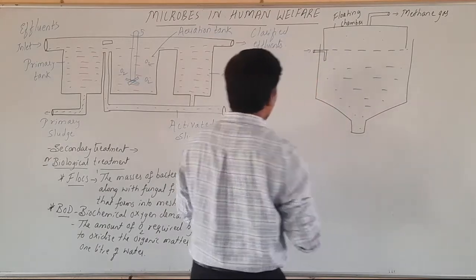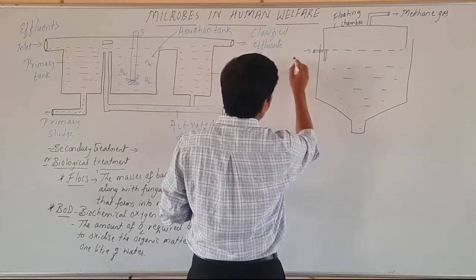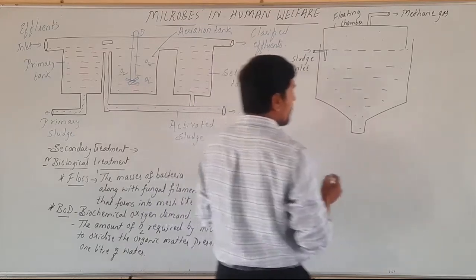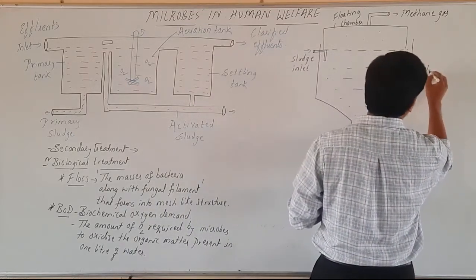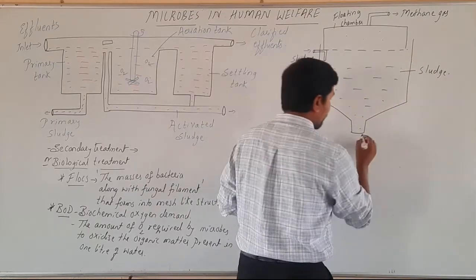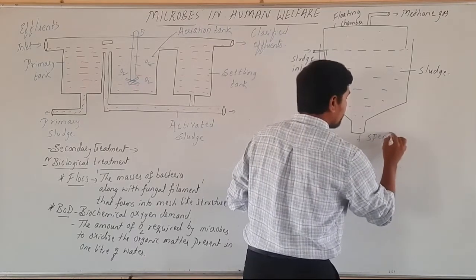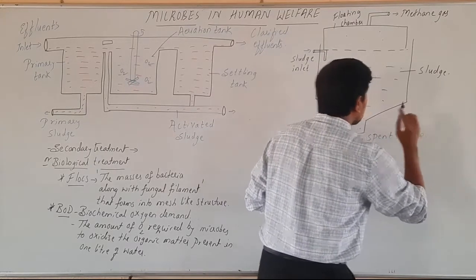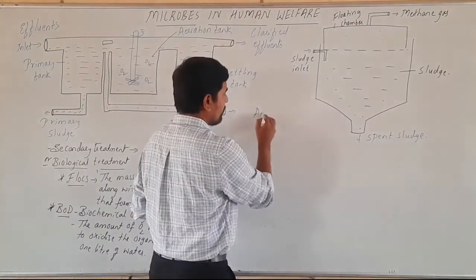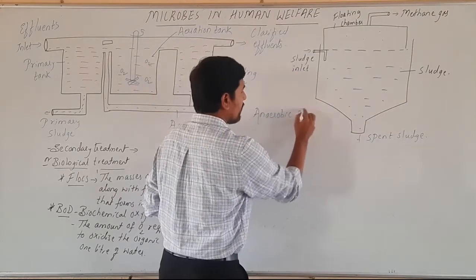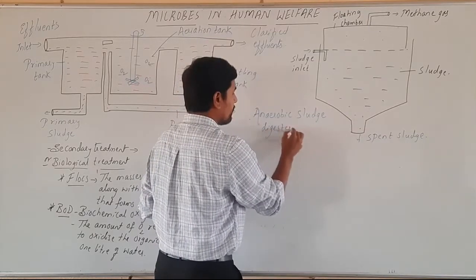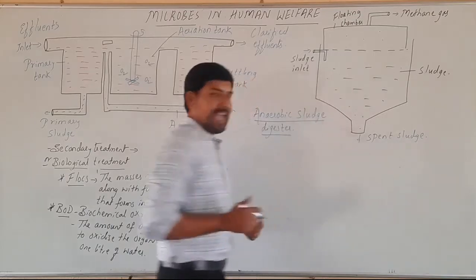This is the inlet. This is the sludge inlet. Okay, now this is the sludge, and this side we have the spent sludge. Okay, now this is called an anaerobic sludge digester. This is the anaerobic sludge digester.